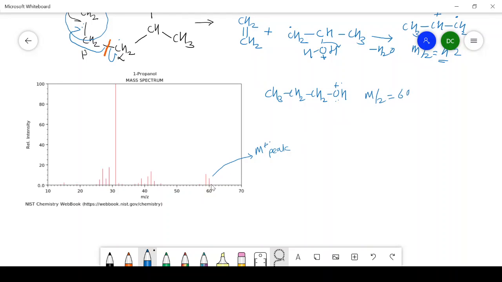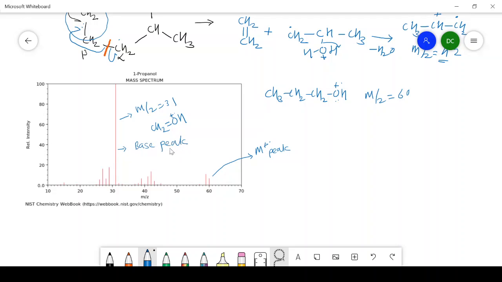Intensity is very weak. Now in case of 1-propanol, we know that there is an alpha cleavage, and after alpha cleavage we are getting the peak at 31. So this is the peak having m/z value 31. It is due to the alpha cleavage, and we get the cation like this, CH2=OH+, that we have seen in the earlier discussion. As compared to the intensity of the molecular ion peak, this intensity is very much high. That's why it is a base peak.